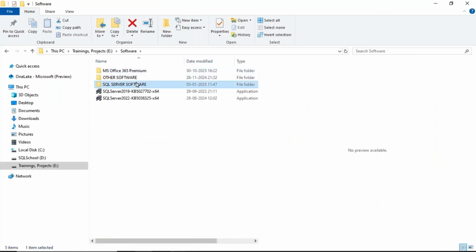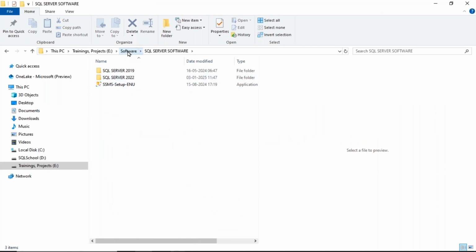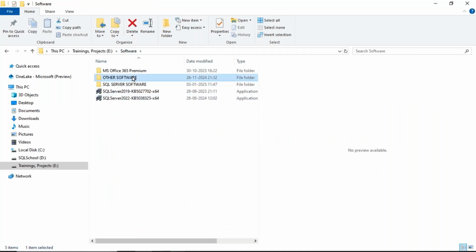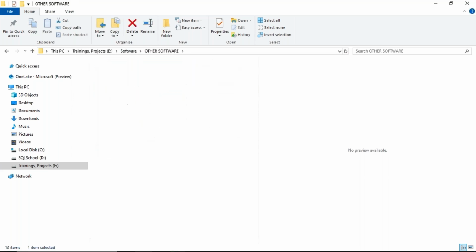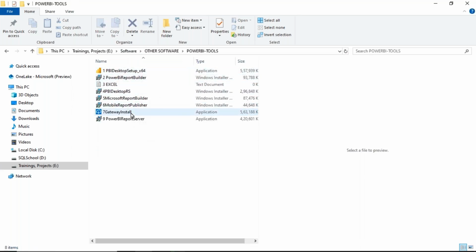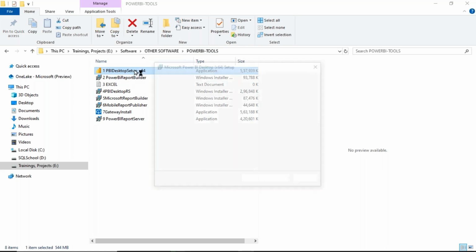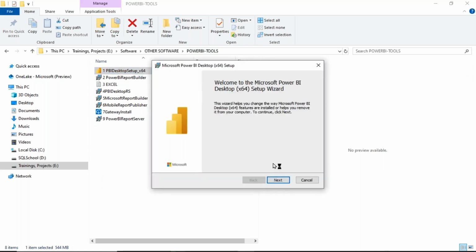I said Power BI has multiple tools, right? Here it is. These are all the Power BI installations we need to do in our classes. That's the reason we need Windows 8 or higher. We are at the first one, Power BI Desktop X64.